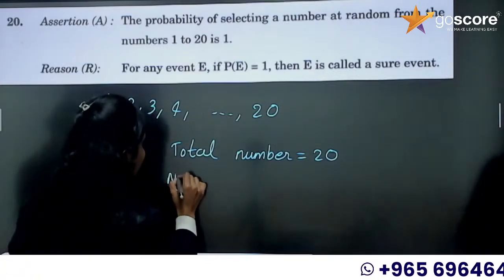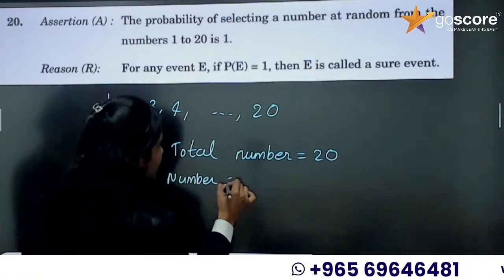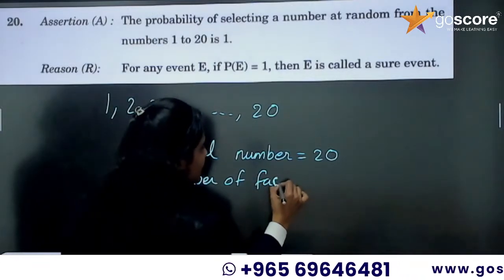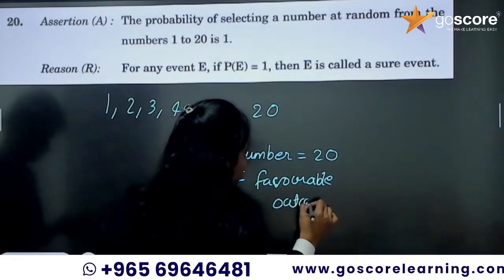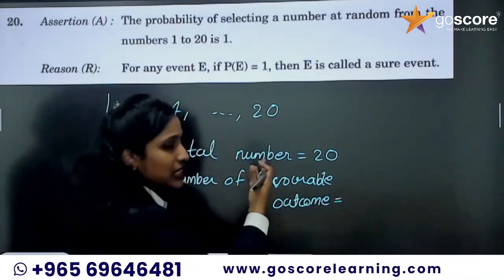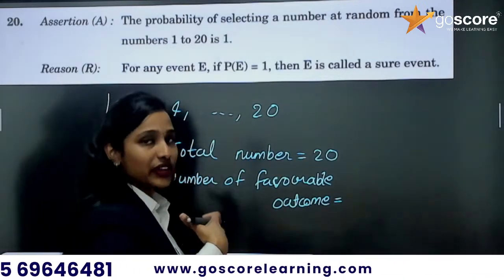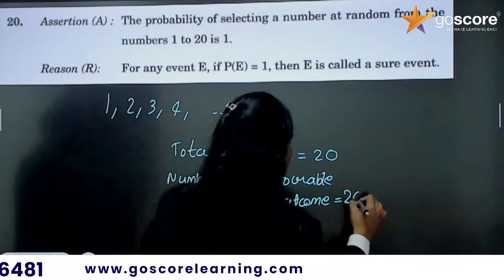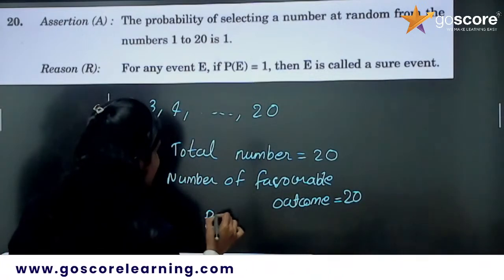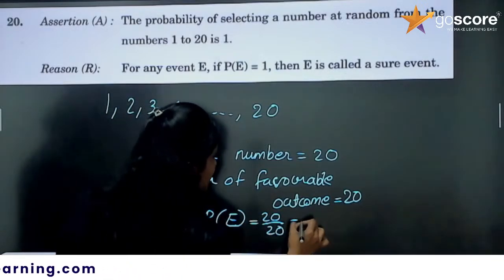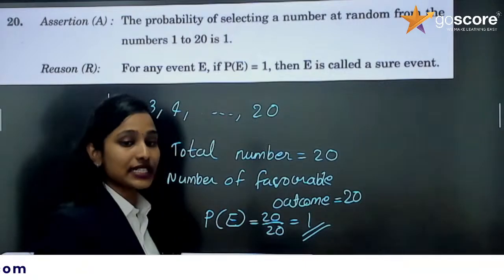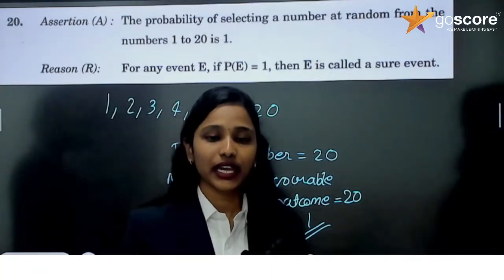So the number of favorable outcomes is also 20. So, the required probability P of E is equal to 20 by 20, which is 1. So, the assertion is true.